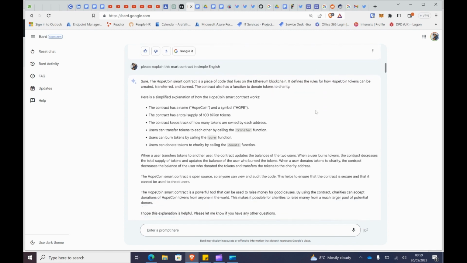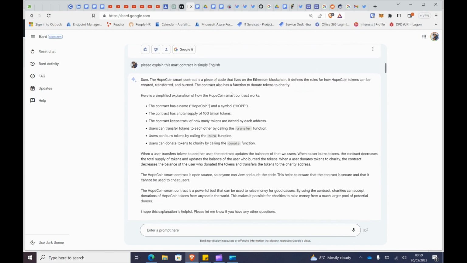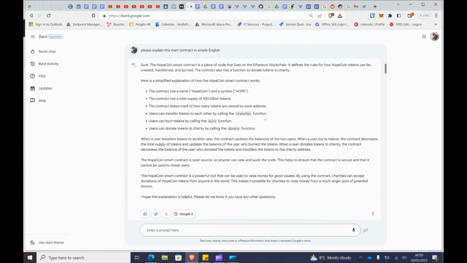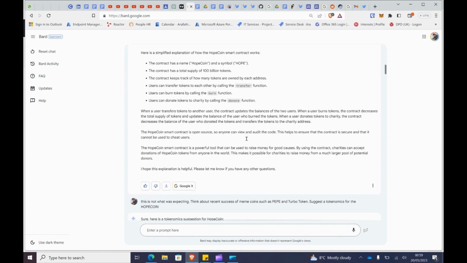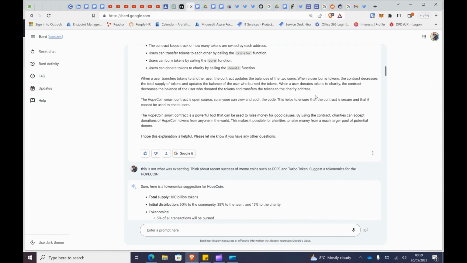Right. So I did ask, please explain the smart contract in simple English. So basically, it went ahead and explained it simply. So this is a coin name, with a supply of 100 billion tokens, and the token keeps track of how many tokens are owned by each address. It's got functions of transfer, burn, and donate. So users can transfer tokens to other users, and they can burn tokens and all kinds of things.